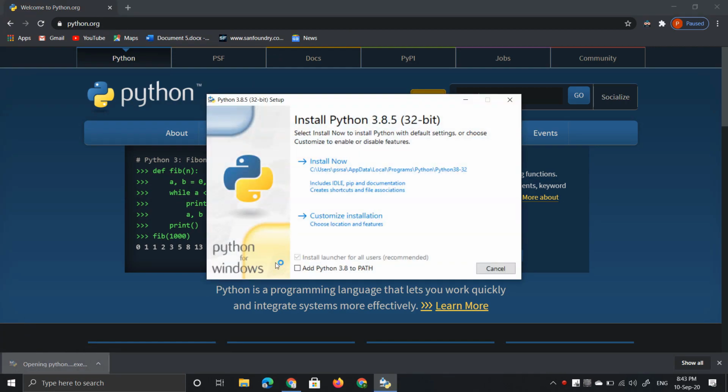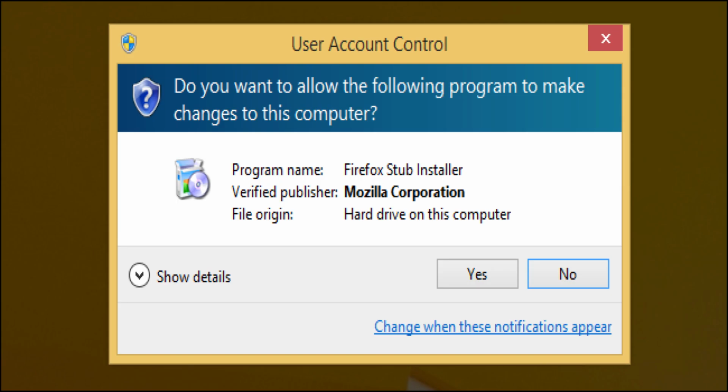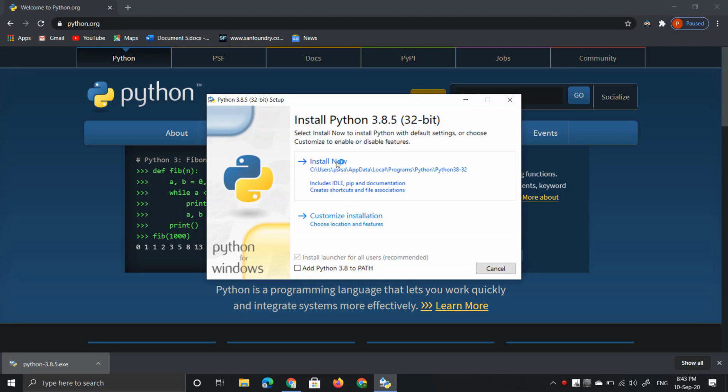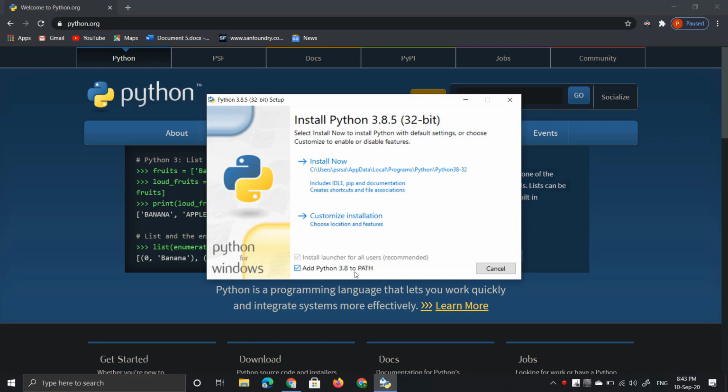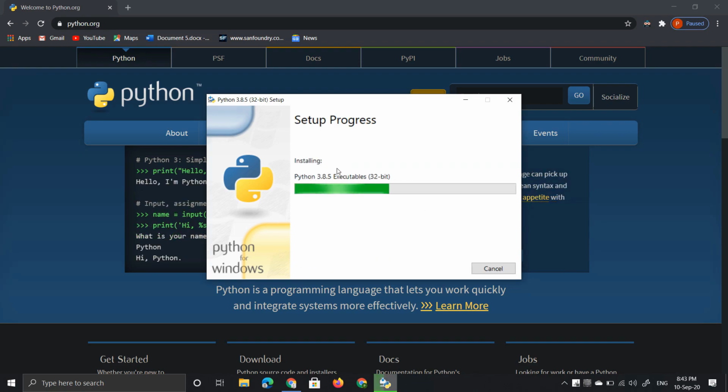Double-click the downloaded executable file. If it asks any permissions, simply say yes, and it will show two options. The first one will save the files in the default path, and the second option is used for configuration, which means you can give any path you want and Python will be installed there. Don't forget to mark Add Python to Path. I'm going with the default installation. And Python will be installed.